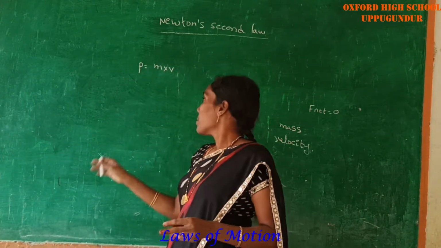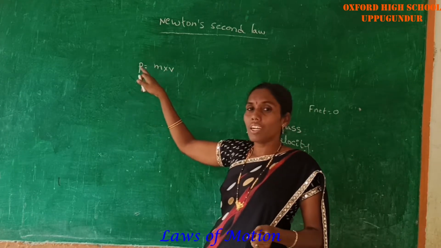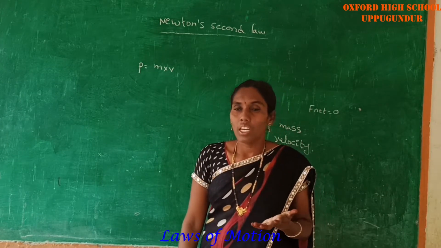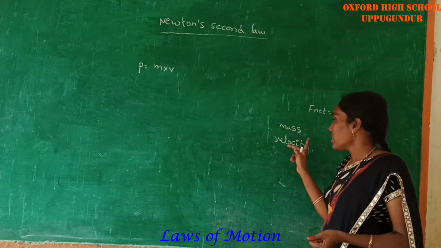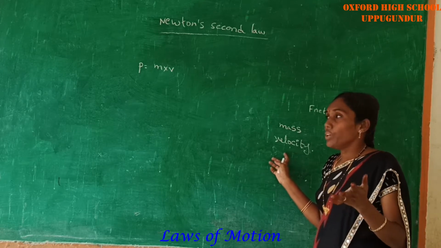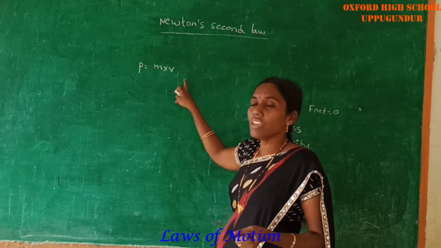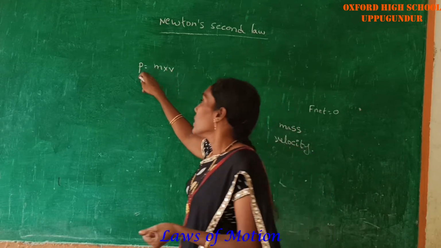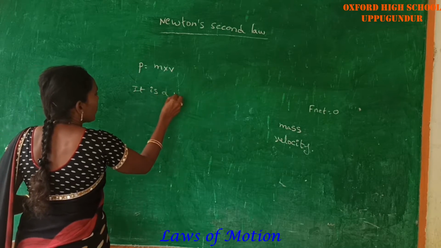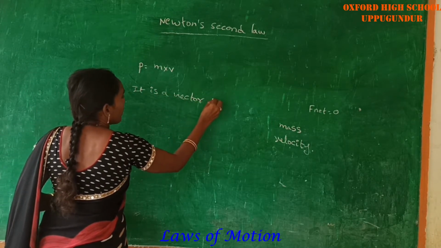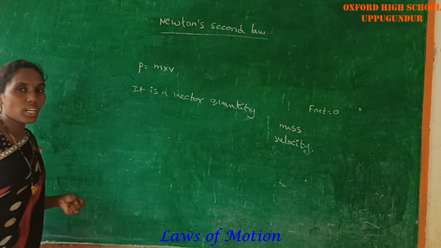The product of mass and velocity is called momentum. Momentum is generally represented by the letter P. It always depends upon two factors: the first one is mass and the second one is velocity. Here the mass remains constant and the velocity is a vector quantity. That's why momentum is a vector quantity.